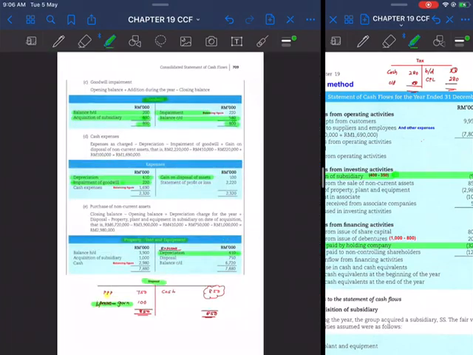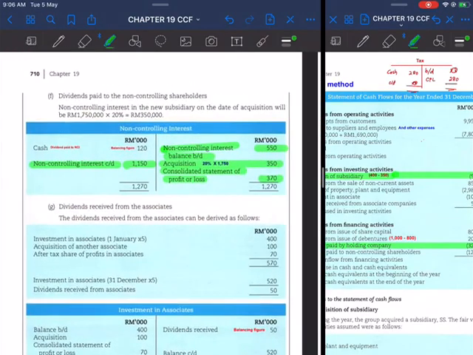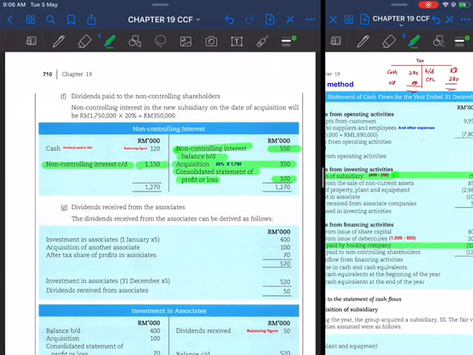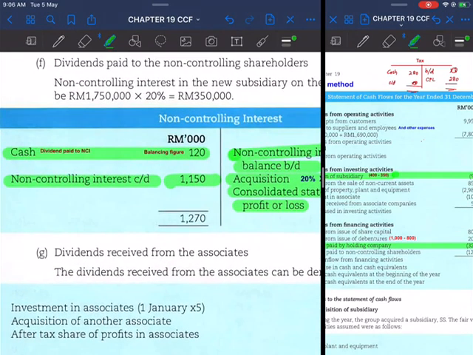If you enter that in your NCI, you will get a balancing figure on the debit side, which is actually the cash dividend paid to NCI.